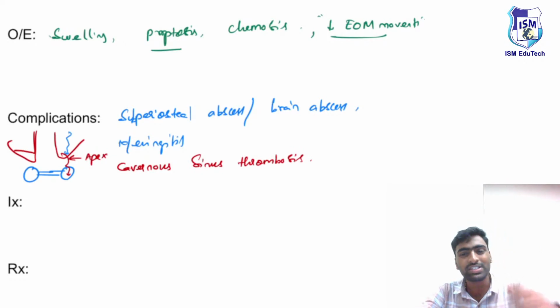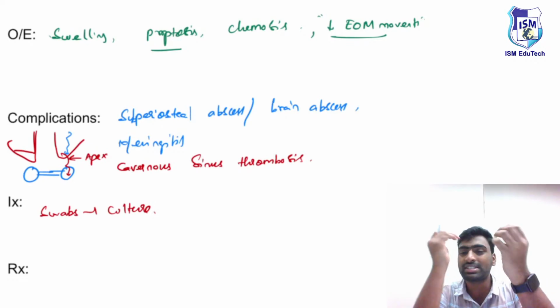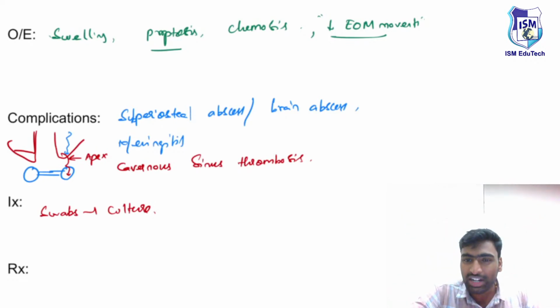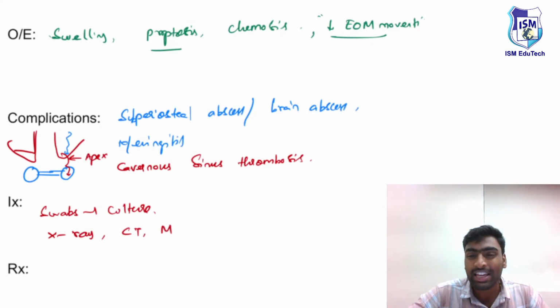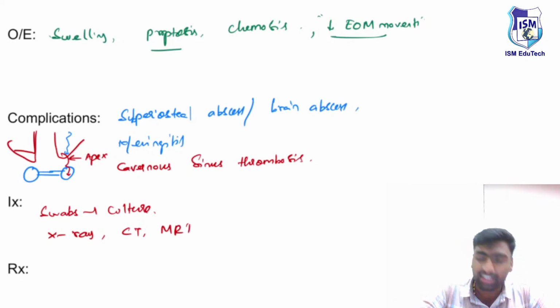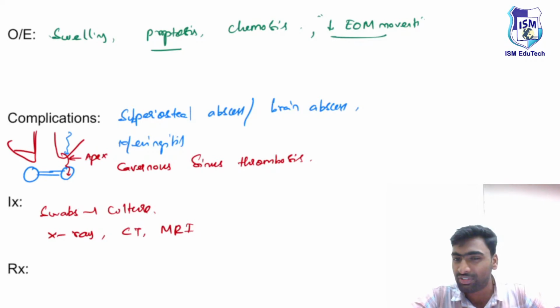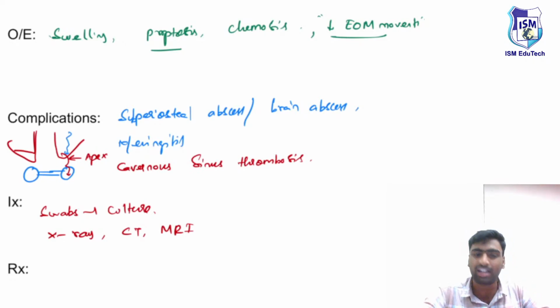An investigation. So we know it's a bacterial etiology, so we will take some swabs and we'll culture it. To know the extent on the soft tissue and on the bones, we can start with our initial investigations from X-ray. Then we can move on to the CT, and for excellent soft tissue delineation, we can use even MRI. Just remember, okay, fine. And with this MRI, we will be able to differentiate more accurately whether this is a preseptal type of cellulitis or the postseptal or this orbital one.